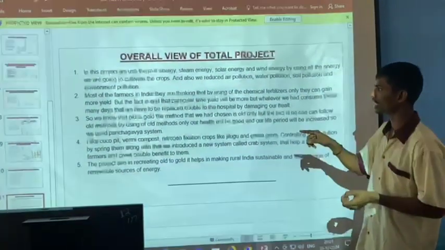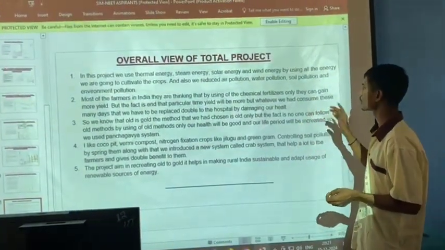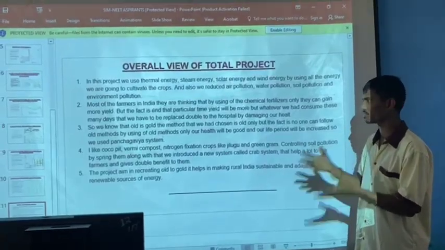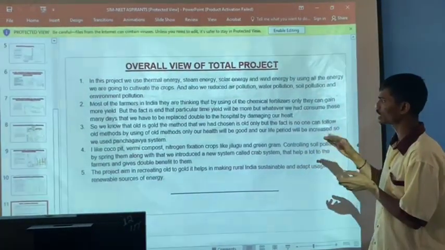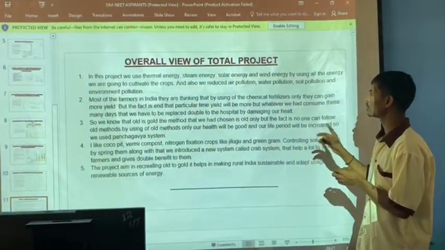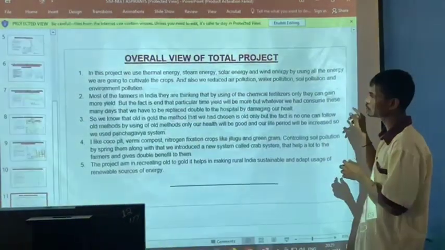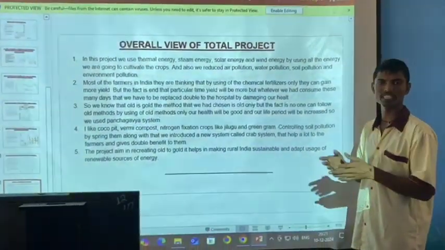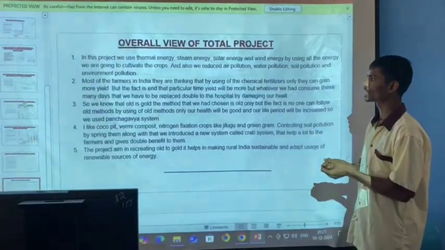Most of the farmers in India think that by using chemical fertilizers only, they can gain more yield. Yes, at present this is a fact. But at the end of the particular time, yield will be more, but whatever they had consumed over these many days, they have to pay back by going to the hospital, exactly by the damaging of our health. So we know that old is gold.